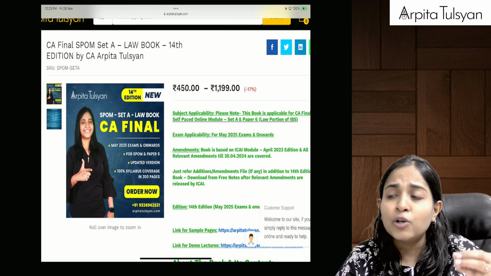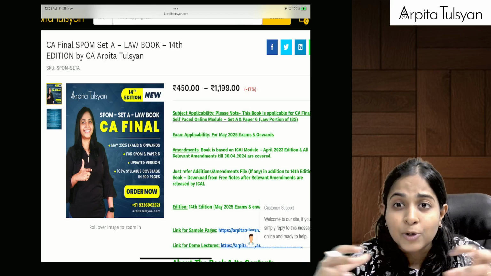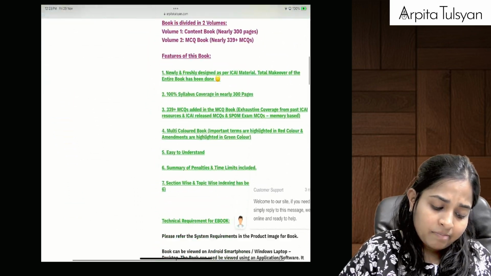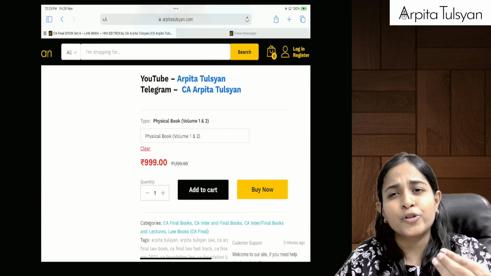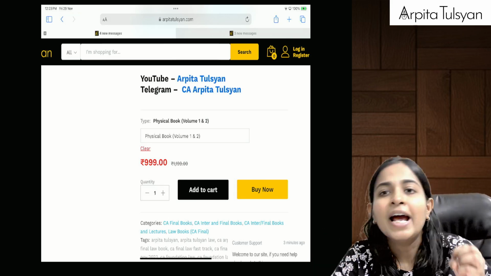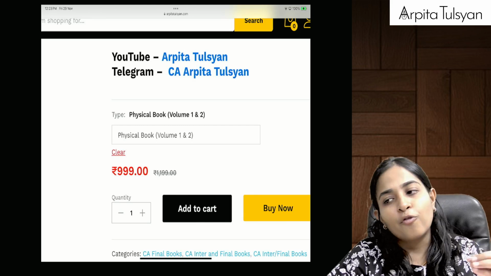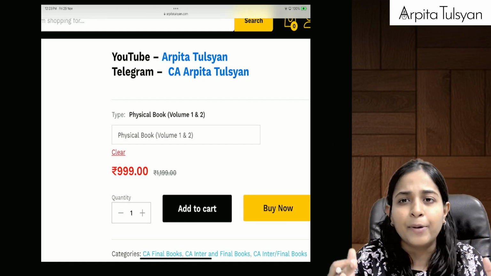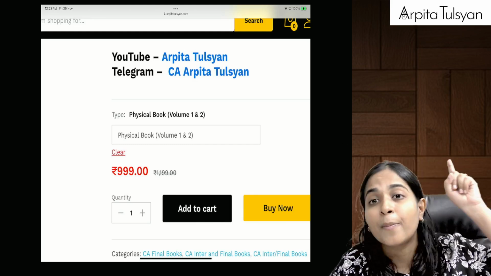In the MCQ book, we have got somewhere around 300, nearly 350 MCQs taken from all the resources. And if you go for the physical book, then it is going to cost you 999 rupees. The physical book is going to include your content book and your MCQ book also. So if you're super comfortable, simply go with the books. This book is going to help you for SPOM Set A, and it is going to help you for your paper number 6 IBS also.